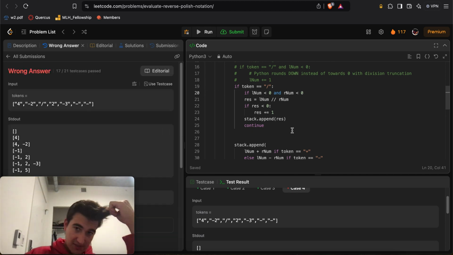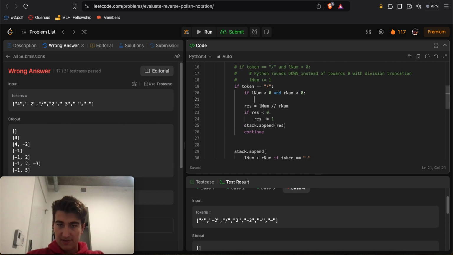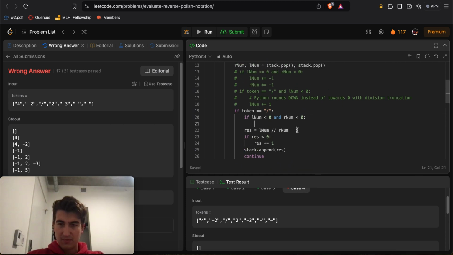Man, why is the rounding to 0 so annoying? Okay, if L num is less than 0 and R num is less than 0. I wonder how I solved this last time. It just seems like an annoying little side effect. Okay, if they're both negative, then if R num is less than 0, L num times equal negative 1, R num times equal negative 1, so L num equals negative L num, R num equals negative R num.